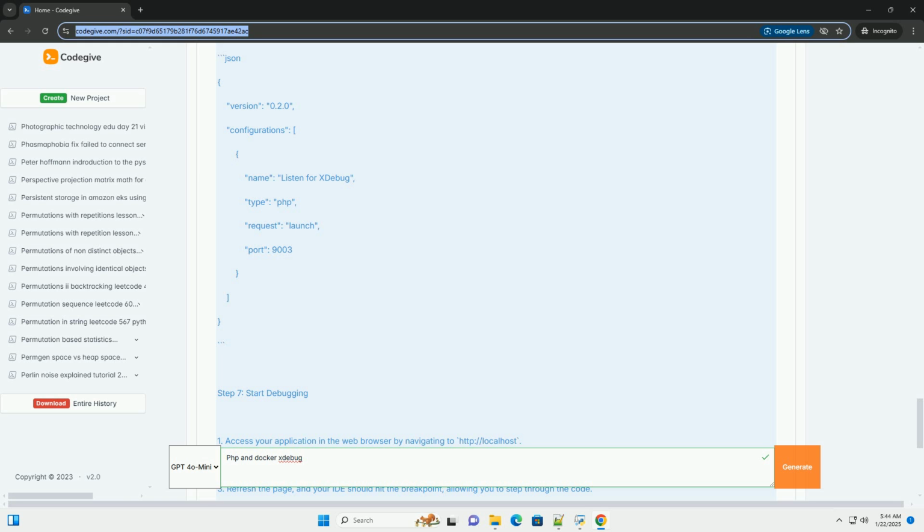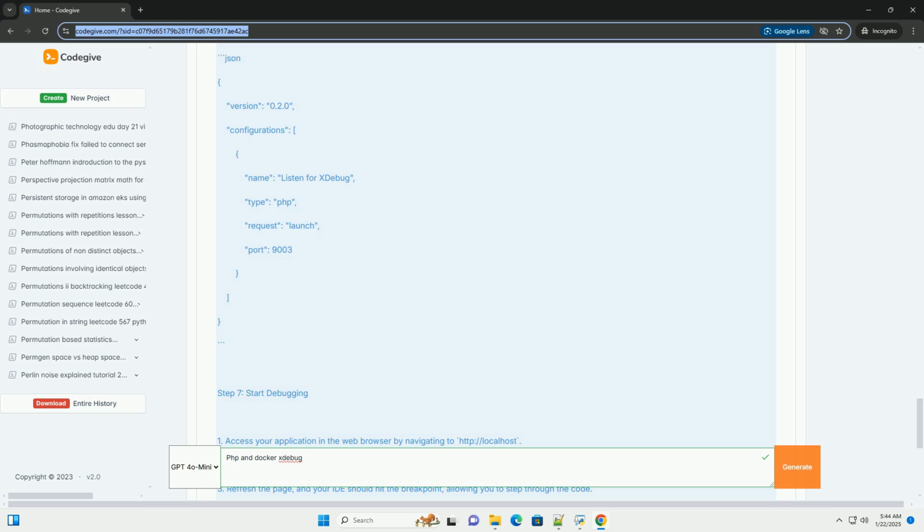Step 4. Configure xdebug. We need to configure xdebug to enable remote debugging. This can be done by creating a php.ini file, or you can simply add the configuration directly into the Dockerfile. We will add it into the Dockerfile for simplicity. Create a php.ini file in the same directory.